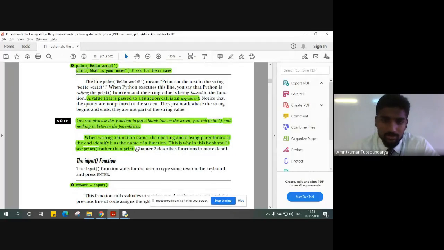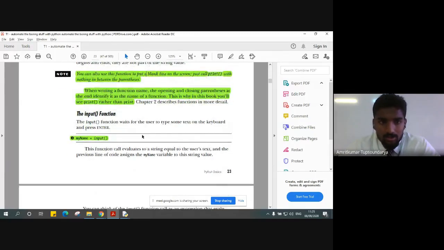When writing a function name, the opening and closing parentheses at the end identify it as the name of a function, right? Whatever function name we give, the opening and closing parentheses help the compiler understand that this particular name is actually the name of a function. Here we have the input function.